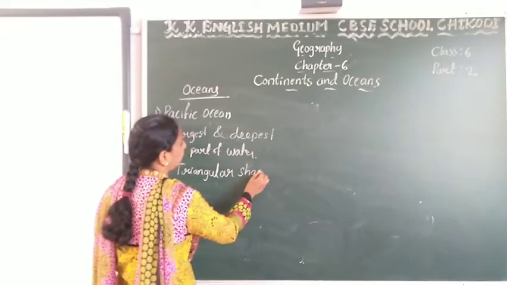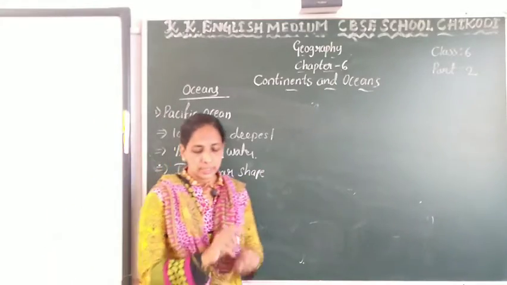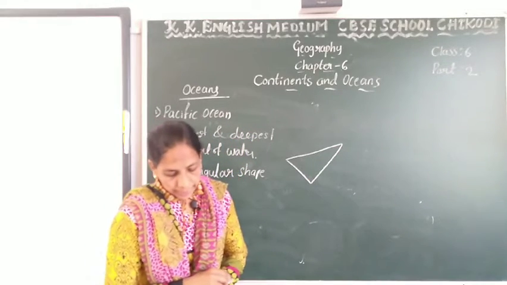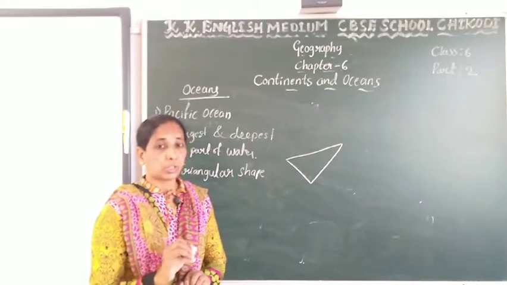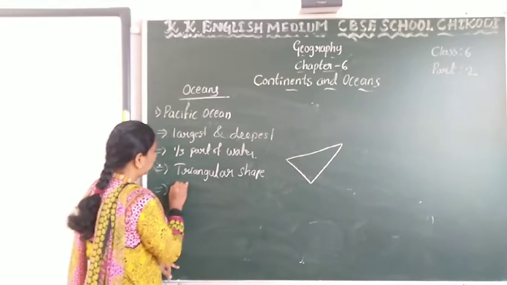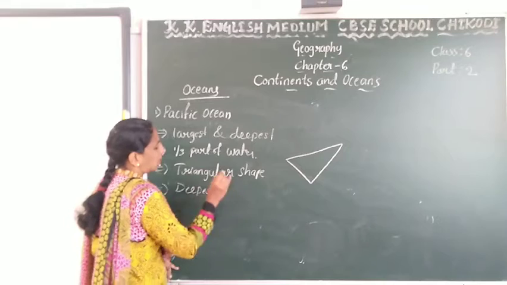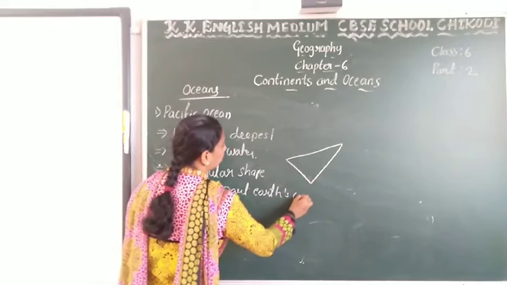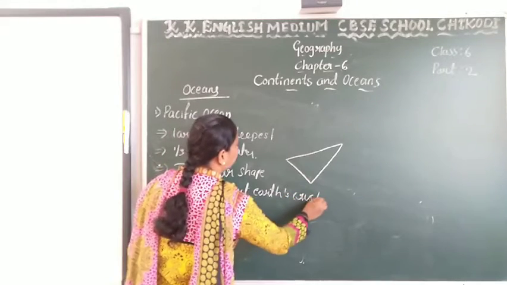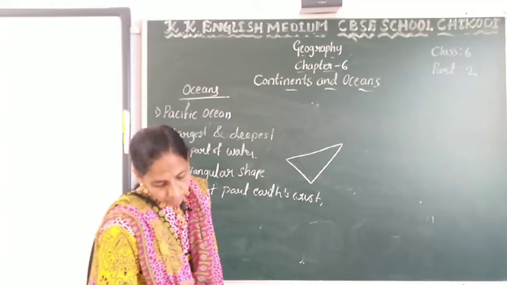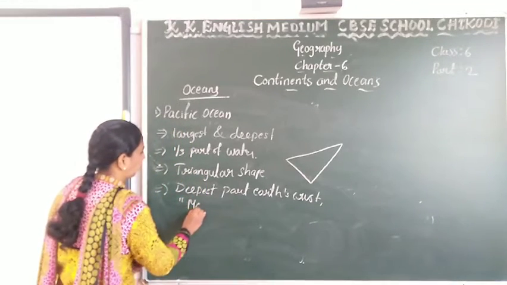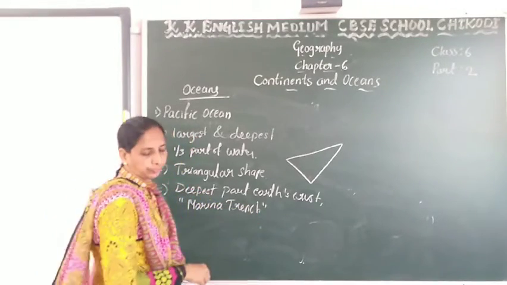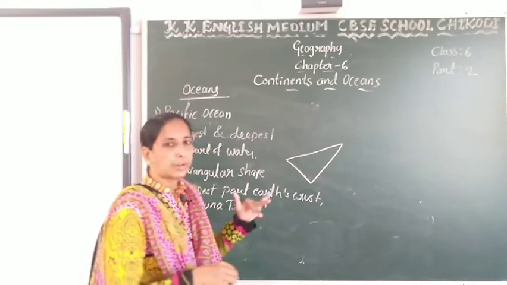This ocean is triangular in shape. And it is the deepest part of Earth's crust, known as the Mariana Trench. Okay, Mariana Trench, it is the deepest part of Earth's crust.